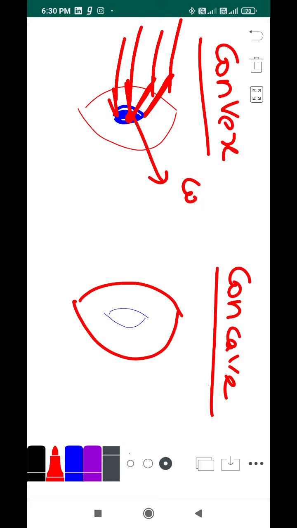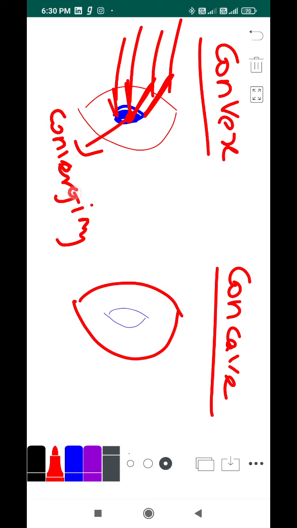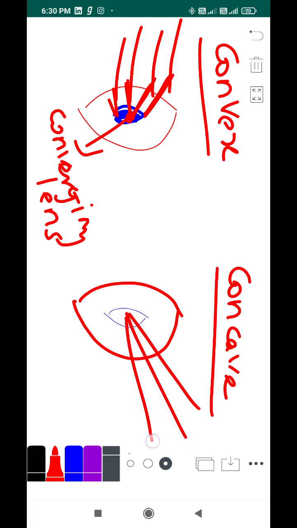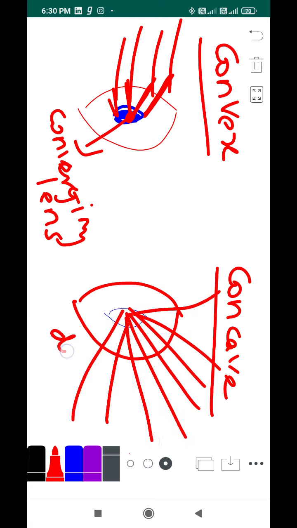So convex lens is also called a converging lens. While as far as concave lens is concerned, they will diverge the rays. So concave lenses are called diverging lenses.